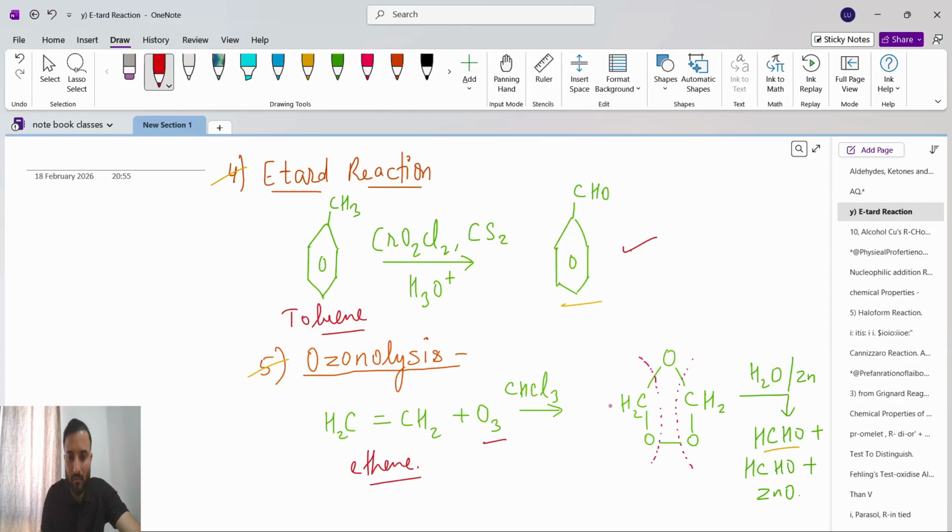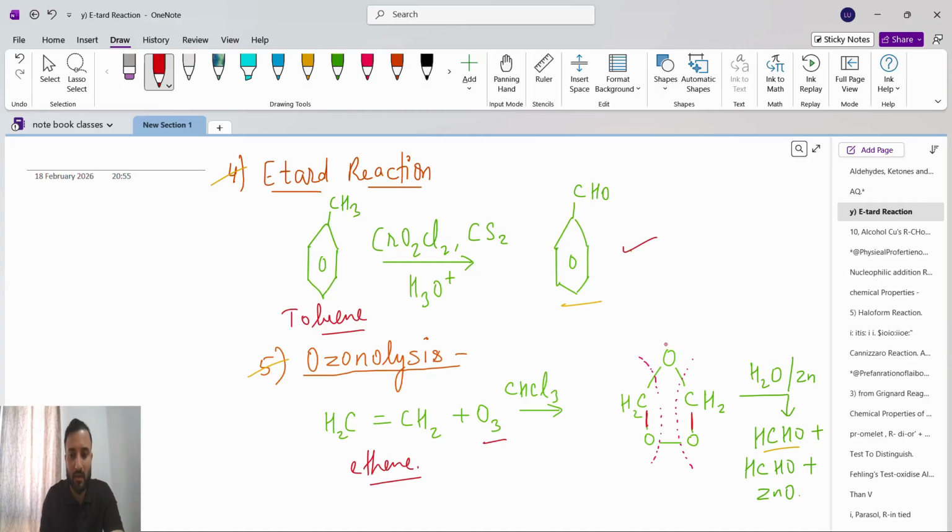CH2=CH2: now 3 oxygens will add, 1 oxygen with one carbon, 1 oxygen with the other carbon, and one oxygen common to both. So see here, 1 oxygen, 2 oxygen, 3. It makes a kind of heart structure, not heart.